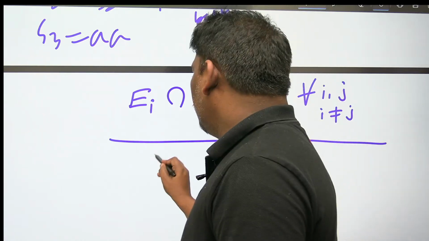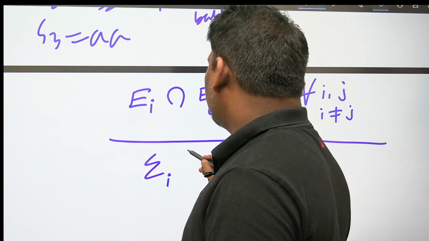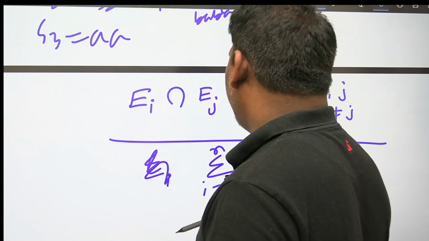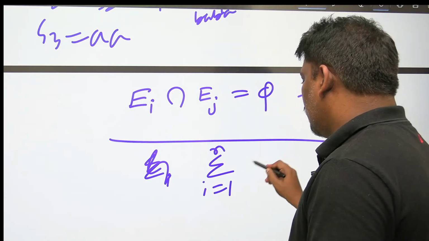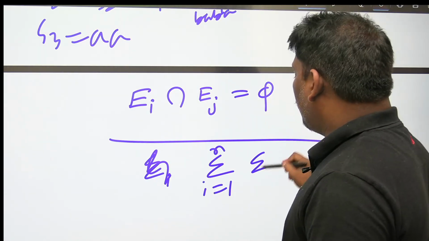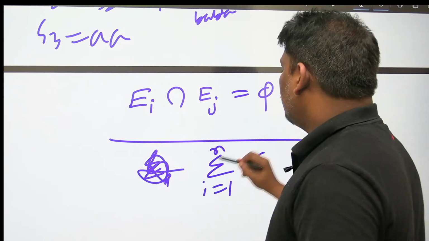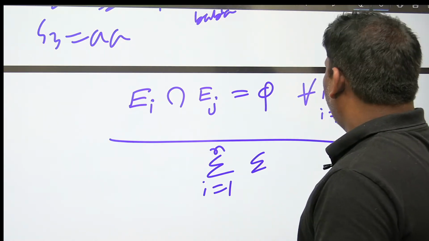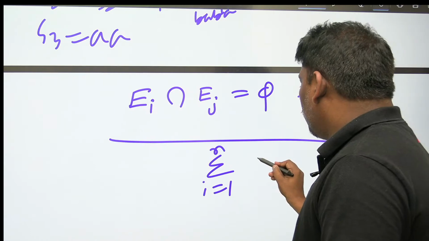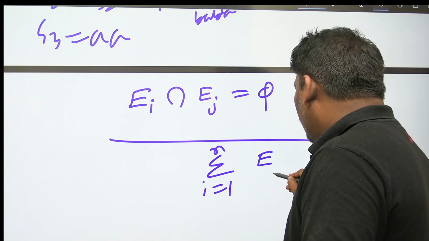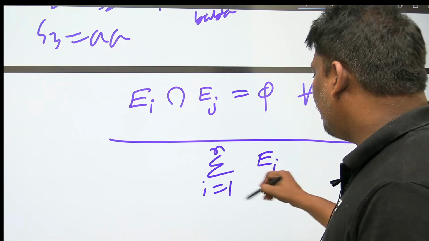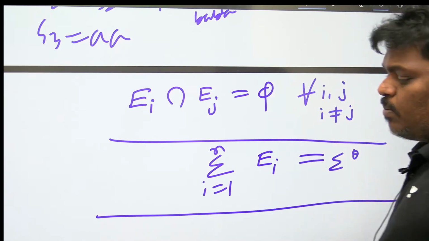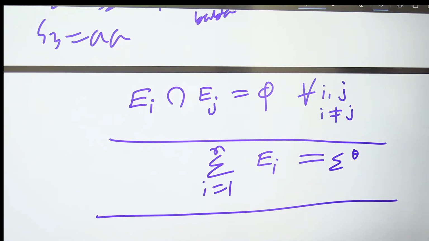One more rule: assume there are n equivalence classes, the union over i equal to 1 to n of the equivalence class of i, that is, the sum of all equivalence classes, is equal to sigma star.